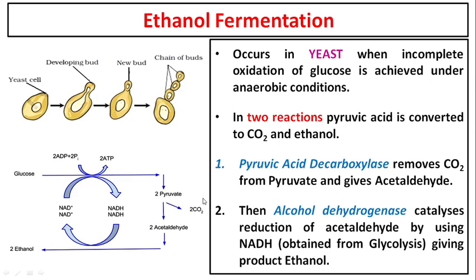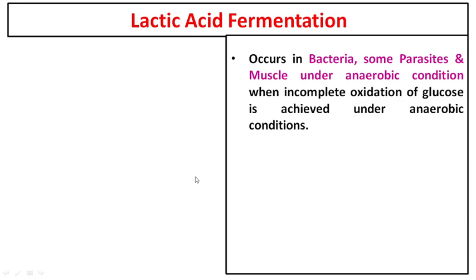Remember, during alcohol fermentation, you get carbon dioxide. This is why in the fermentation industry, where they make liquors, alcohols and beers, you must have seen that beer is an alcoholic drink which has carbon dioxide in it. It shows bubbles, and these bubbles are nothing but carbon dioxide gas. So glucose to pyruvate, pyruvate to acetaldehyde, and acetaldehyde to ethanol. This is ethanol fermentation. Clear?